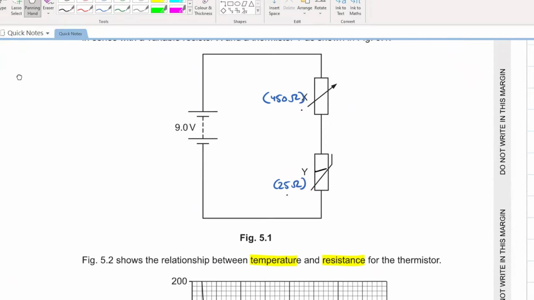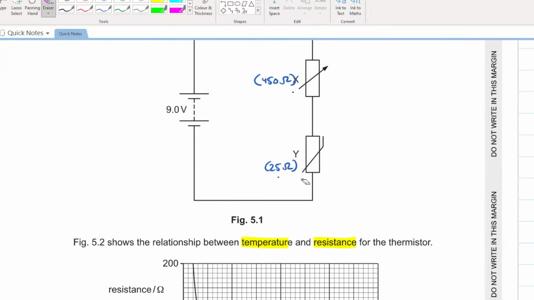The resistance of the thermistor is remaining the same. However, you are increasing the resistance of the variable resistor, that is X. If you increase the resistance of the variable resistor, what will happen?